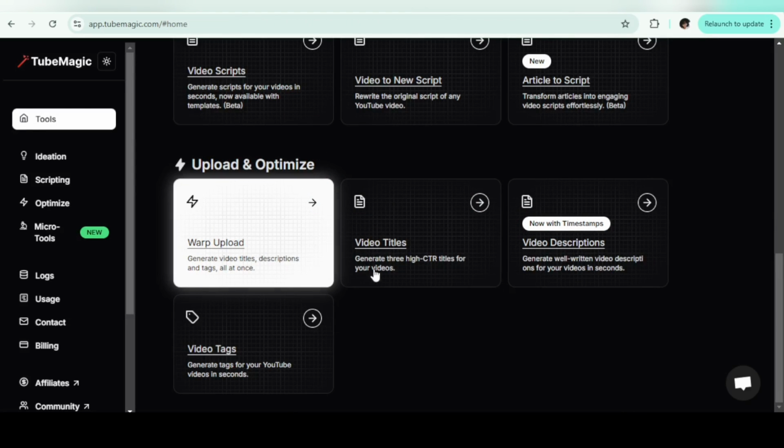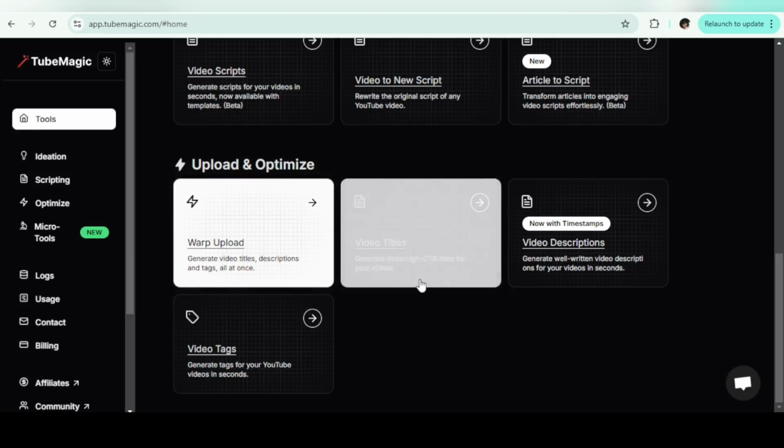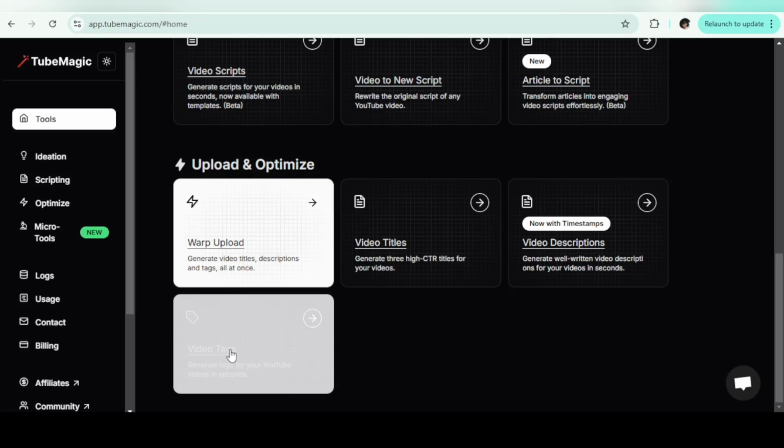So if you don't want to use the web option, which will generate the video title, description, and tags all at once, you just want to do them individually. You can generate the video title using this feature, generate the tags using this feature.